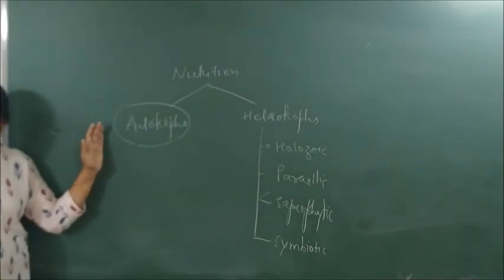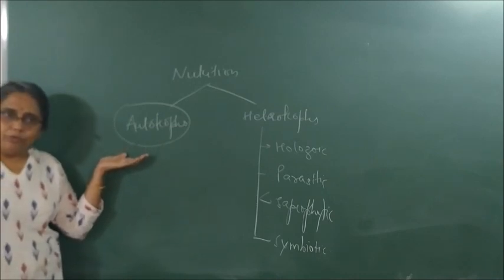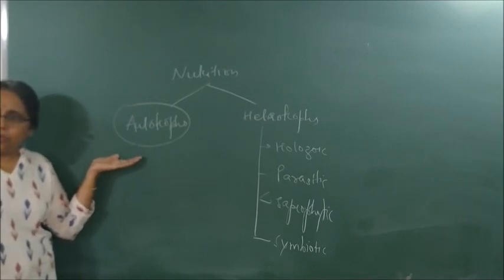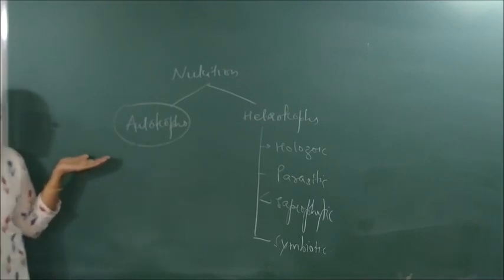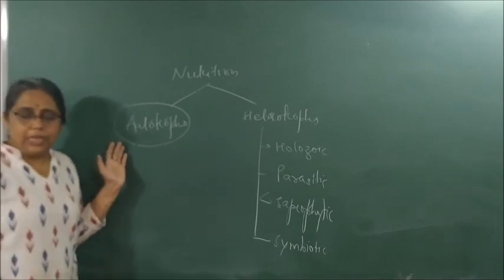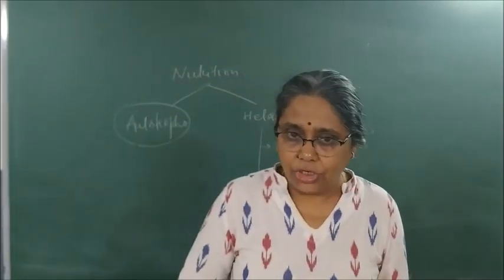When I talk about autotrophic mode of nutrition, we talk about green plants which can prepare their own food by the action of sunlight, chlorophyll, carbon dioxide and water. The reserve food or the extra food material they prepare is stored in the form of starch, in vacuoles, and in animals it is stored in the form of glycogen in liver. So the reserve food material in plants is starch, and in animals it is glycogen.